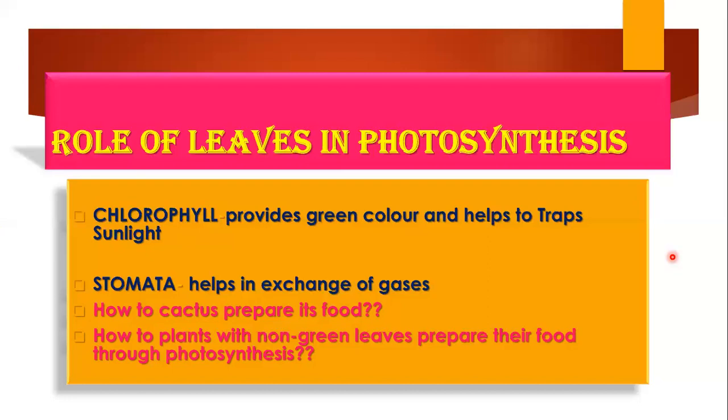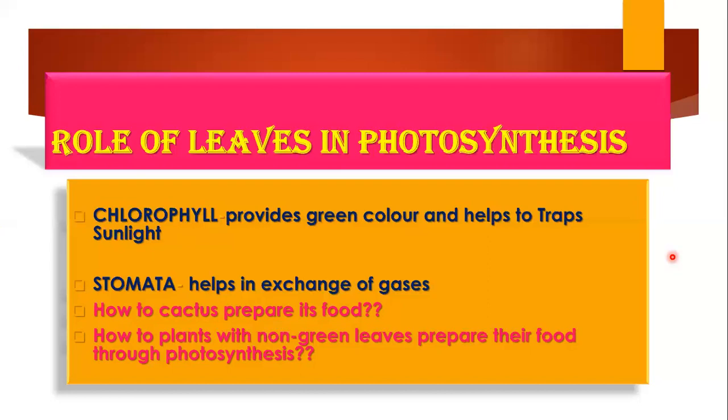Like if you have ever seen the leaves of croton or money plant, कैसी होती है मनी प्लांट की लीफ? It is the combination of green and white parts. There are white and green parts in the same leaf, and these leaves are called variegated leaves.